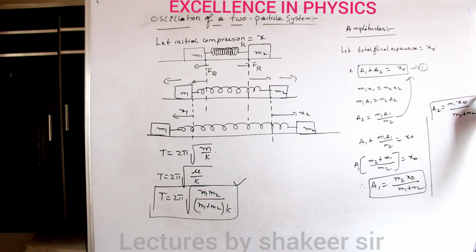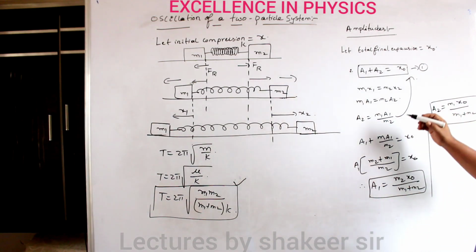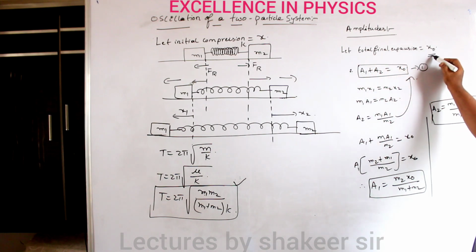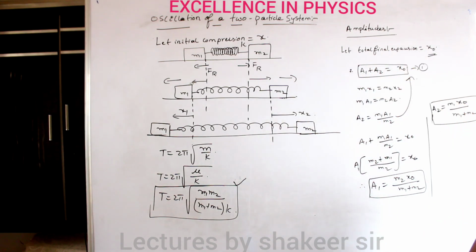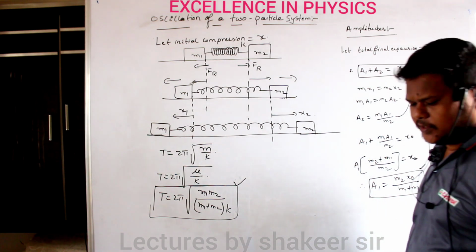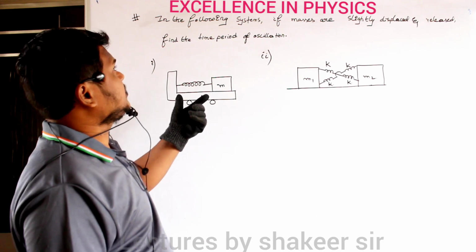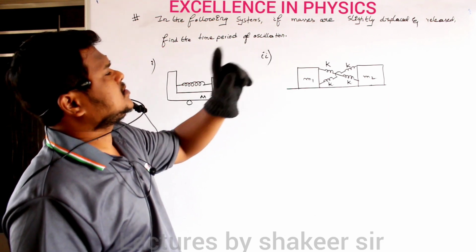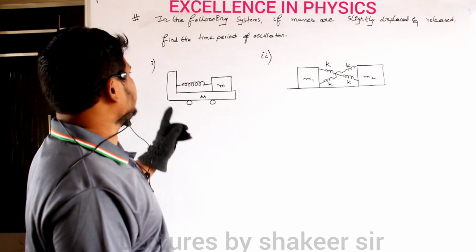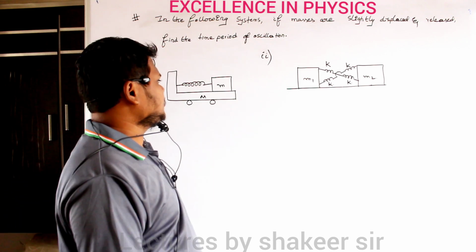So this will be the final amplitudes if the final expansion produced is x naught in the total spring. Clear? So these equations are also important, so very easily we have calculated them. Okay, come on. Now let us see this question. In the following system, if masses are slightly displaced and released, then find the time period of oscillation.